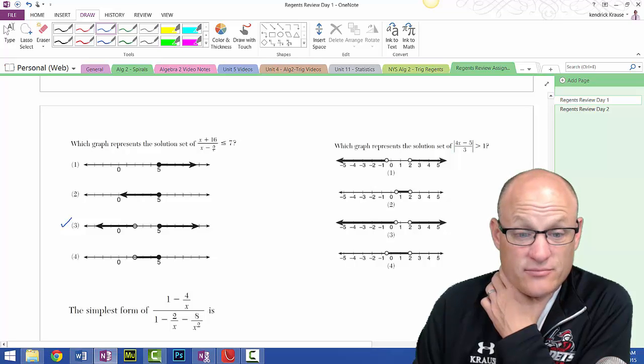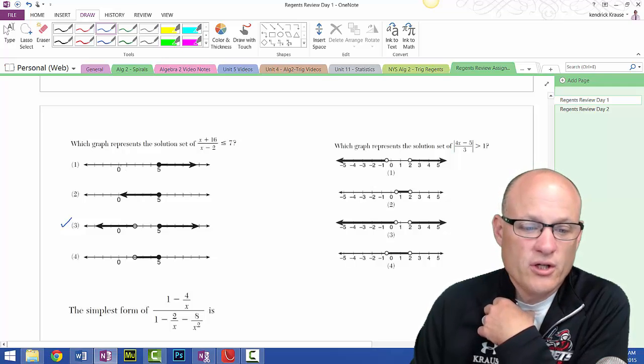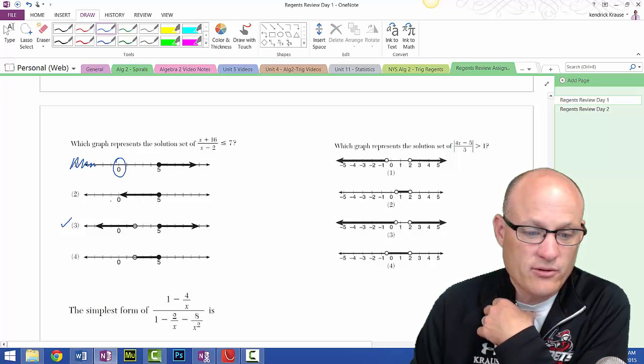That's negative. 16 over -2 is negative, so negative is less than 7. Anything negative is going to be less than 7. So 0 works. So 0 has to be in the answer. That means this can't be the answer, and that means this one can't be the answer.